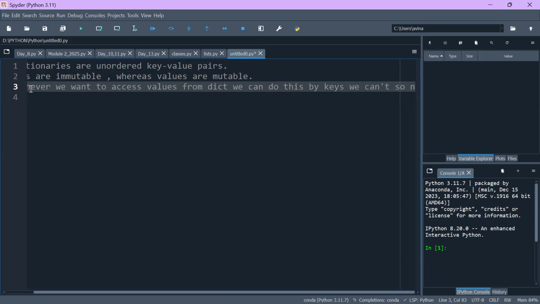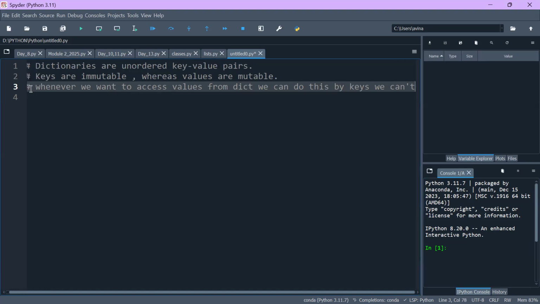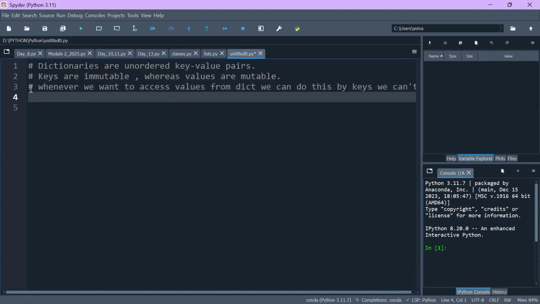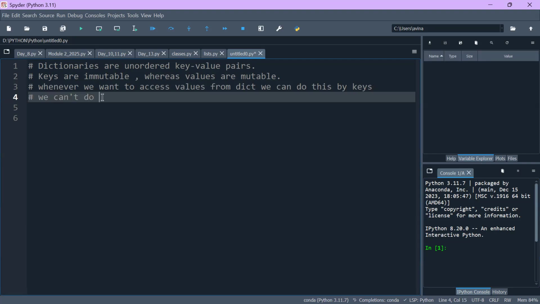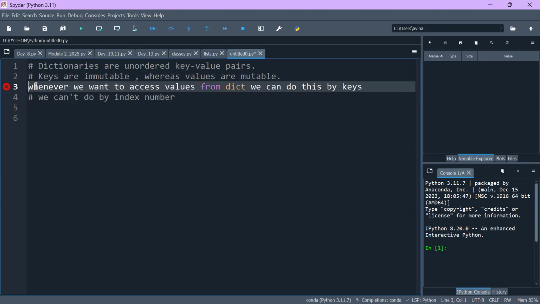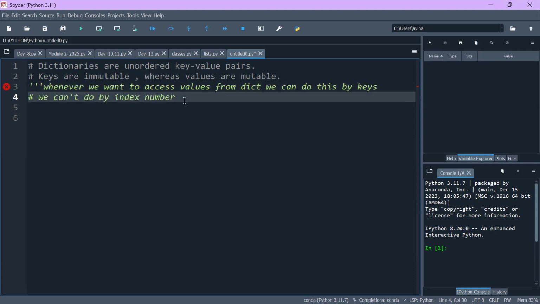We can't do it by index number. Why can't we do that? Because dictionaries are unordered. Let me comment these things out like this so that you guys will understand it much better. This is one point.